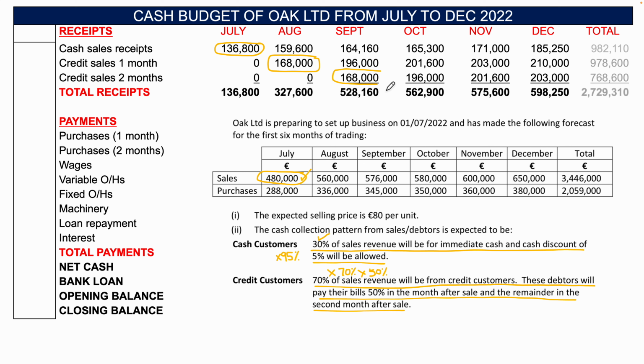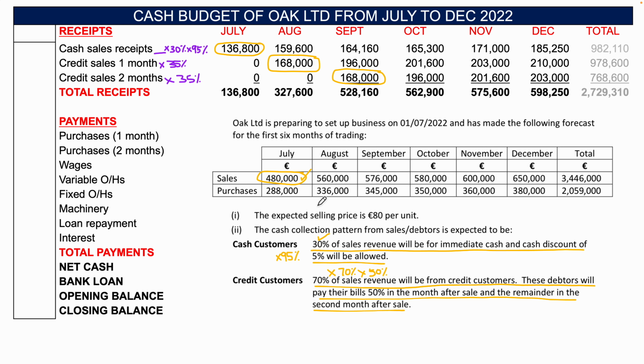You would then get 168,000 and then 168,000. So if I was just to write the workings up here, it would be whatever the sales is, multiplied by 30%. This is the cash sales receipt, and then multiply that by 95%. That would be exactly how we would work that out. And with the credit sales, it would be multiplied by 35%, which is 70% multiplied by 50%. So whatever the sales is, you do those maths on it, and that's how we get those figures.